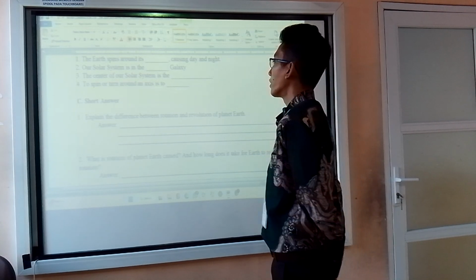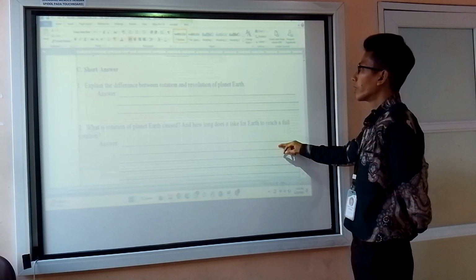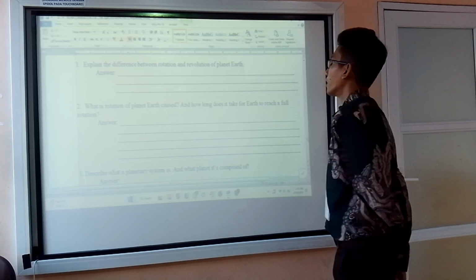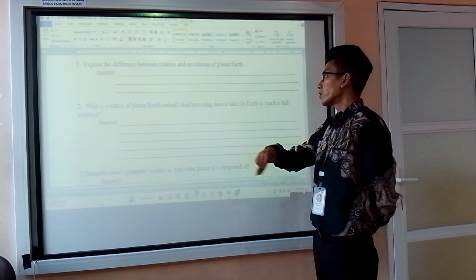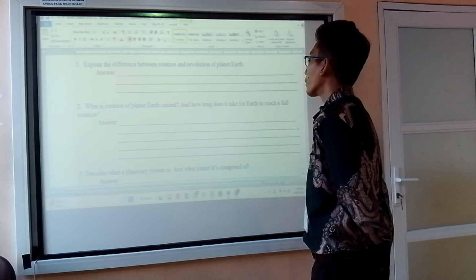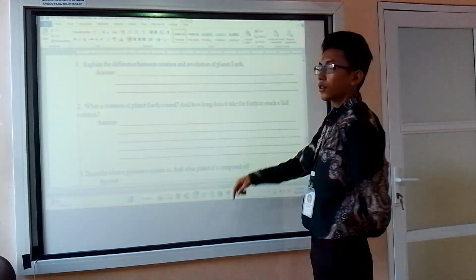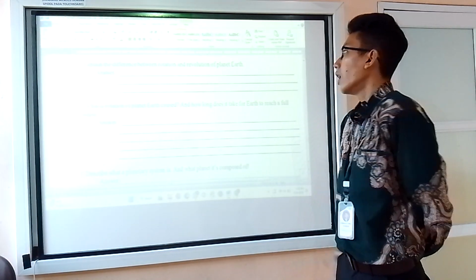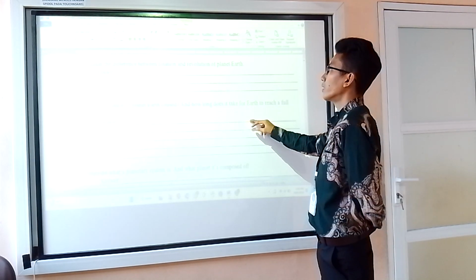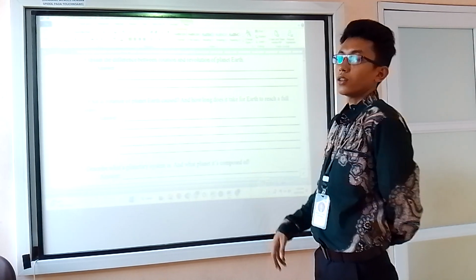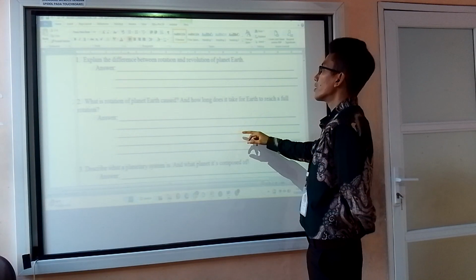To spin or turn around an axis is to rotate. Number 1. The difference between rotation and revolution of planet Earth is that rotation is when you spin on your place, while in revolution you are taking a circle around something in the center. That means rotation is the Earth spinning on its own axis, and revolution is when it makes a circle around the center, that is the sun.